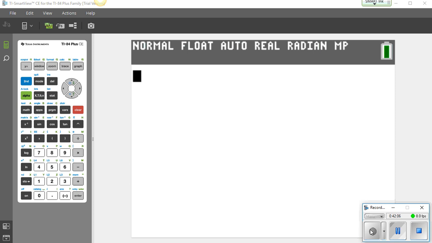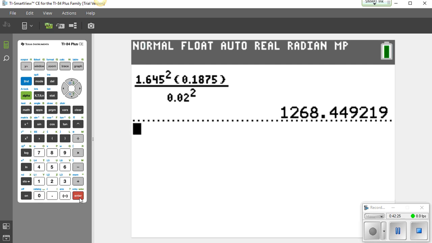Using our calculator, we enter the numerator over the denominator: 1.645 squared, times 0.1875, divided by 0.02 squared. That's going to give us the rough approximate sample size here. We get 1268.449. Remember, we always round up with sample size. So we're looking for 1,269 to be the sample size that we need in order to achieve that margin of error.